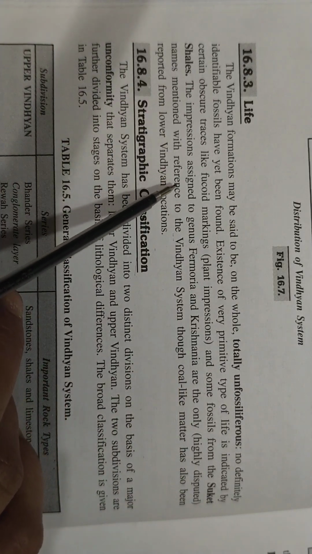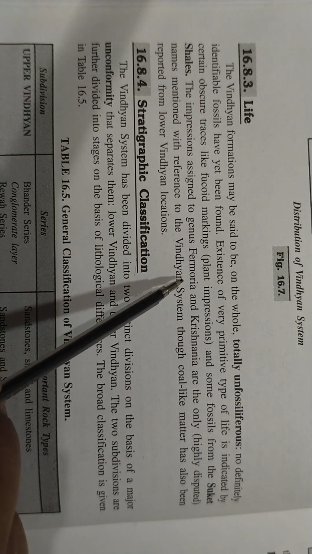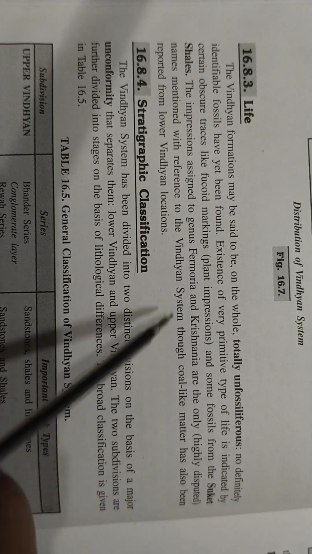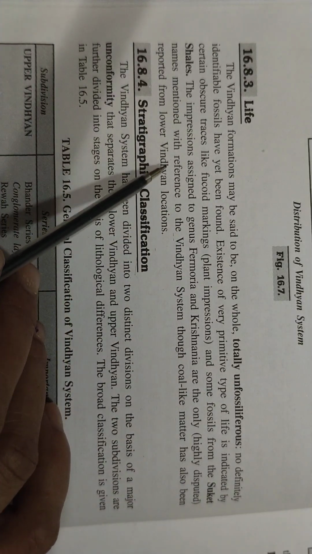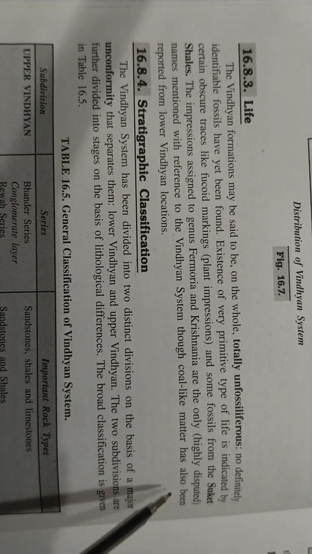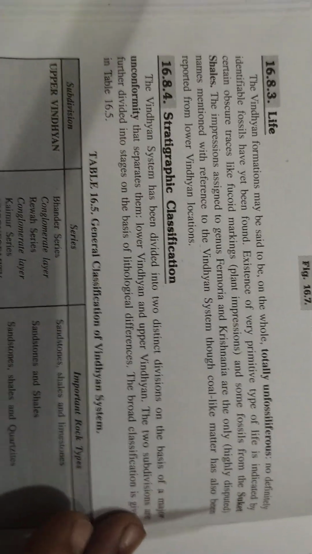The impressions assigned to the genera Fermoria and Krishnania are the only highly disputed names mentioned with reference to the Vindhyan system, though coal-like matter has also been reported from Lower Vindhyan locations.